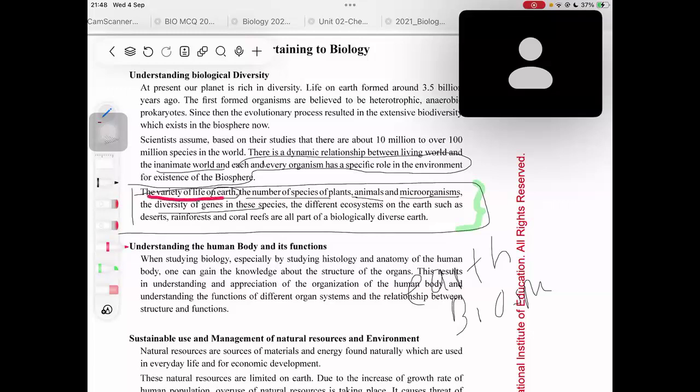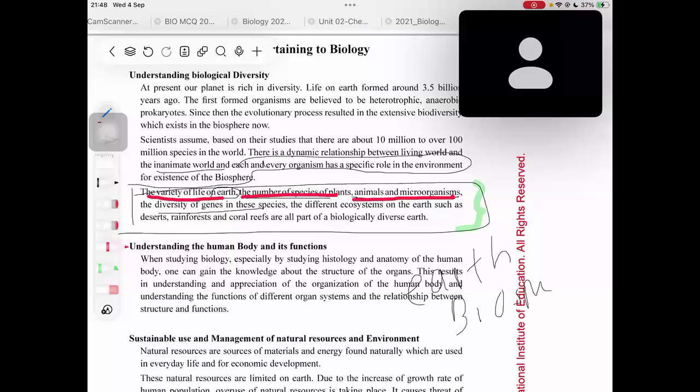The variety of life on earth, number one. The number of species of plants. Number two, animals and microorganisms. The variety of life on earth means the variation that you see in this earth, right? And the number of species of plants means how many species you could see. You could see a lot of species of plants, a lot of species of animals, and a lot of species of microorganisms as well, right?